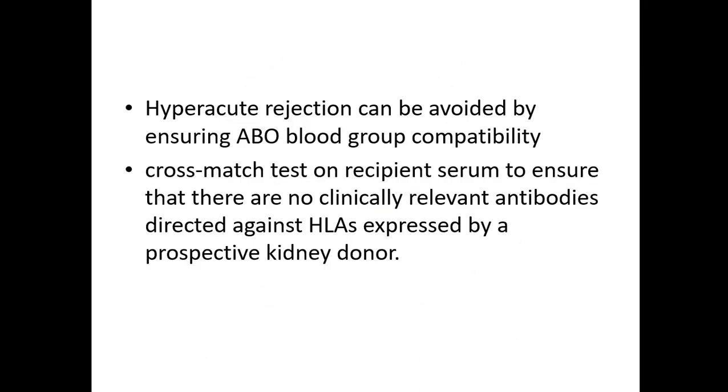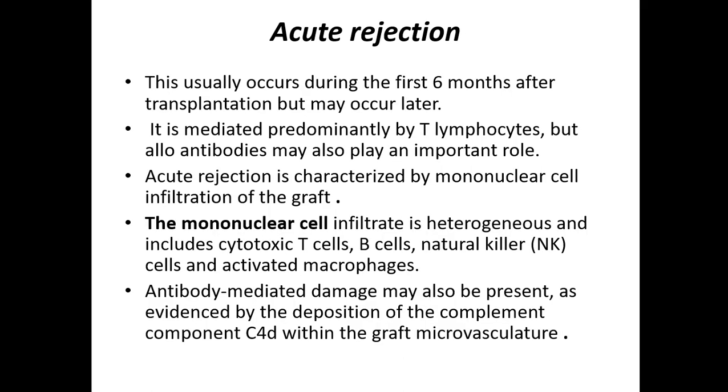Hyperacute rejection can be avoided by ensuring ABO blood group compatibility. We know that it is mainly because of the ABO incompatibility. So by making sure that only compatible blood groups are transferred, we can prevent this hyperacute rejection. A cross-match test on recipient serum ensures that there are no clinically relevant antibodies directed against HLA expressed by a prospective kidney donor. So a proper cross-match test is enough to prevent a hyperacute rejection.